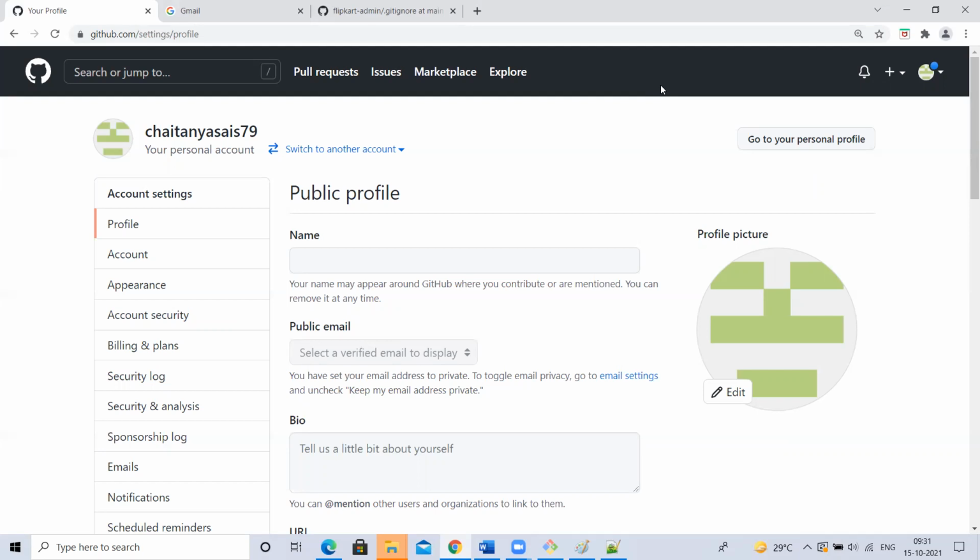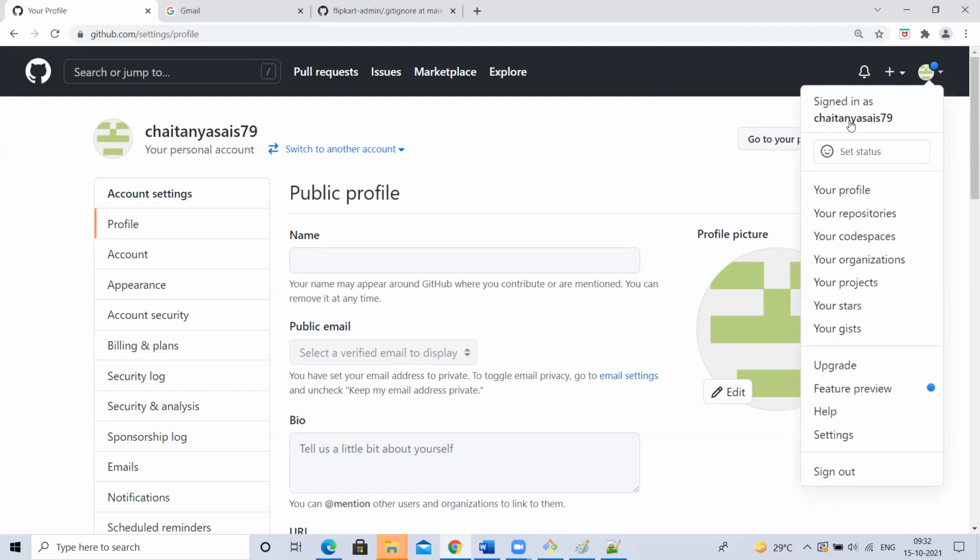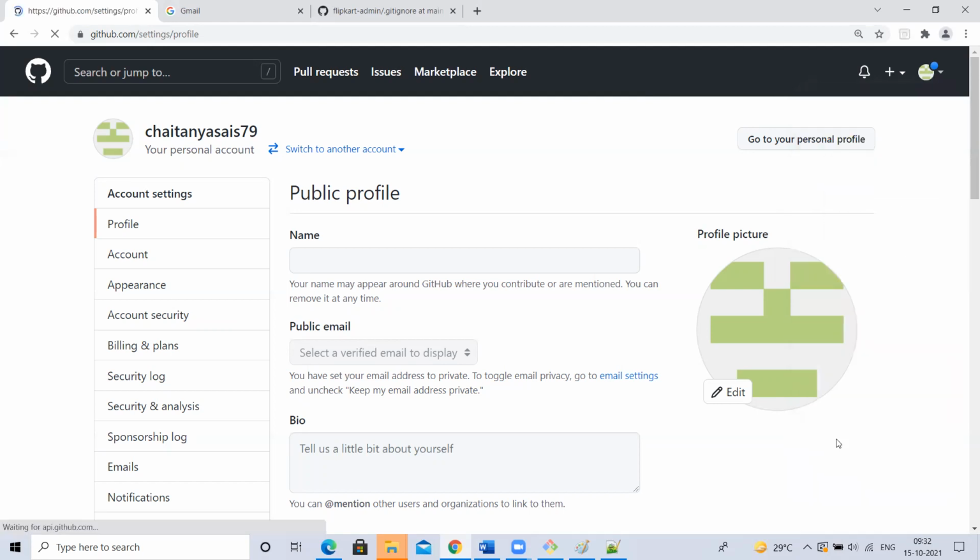But if you corrupt that id_rsa private key, it will come here, and your public key will check whether it is my key or not. No, there is no link. So it will not allow. Understood? For one computer to your GitHub. In the same case, if Chaitanya connects from some other laptop, it will not allow, because from that computer, the id_rsa key and public key are not matching. Understood? If you are using another computer, again you have to come from that laptop or desktop, generate the SSH key and copy it here. So if you want to log in to GitHub from another computer, we have to generate another key.